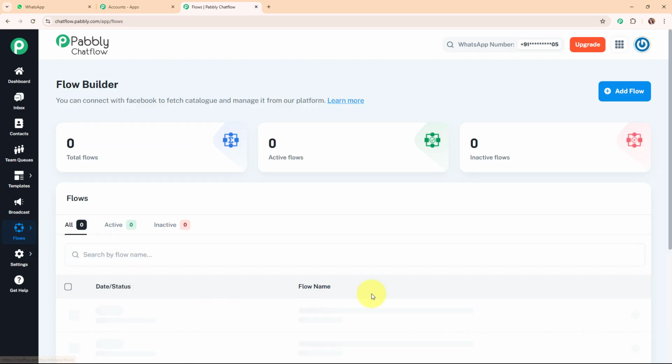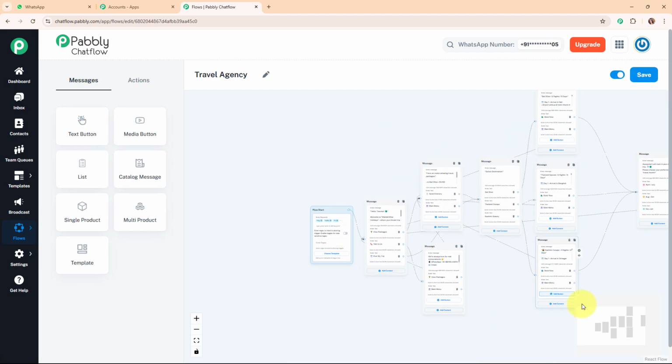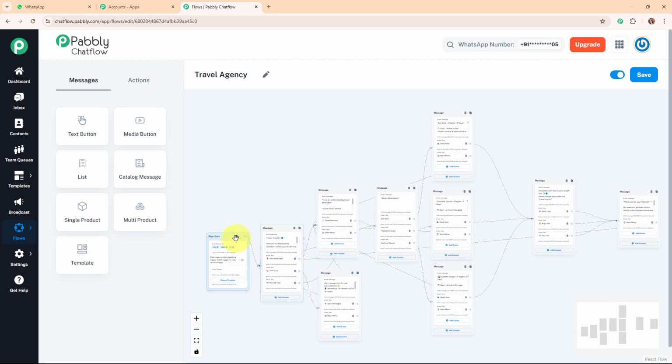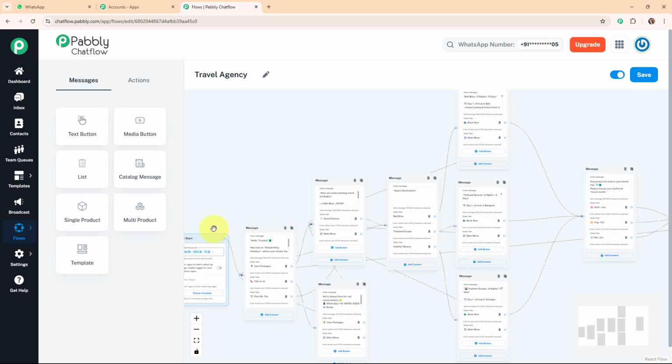Let's move back to our flows. And now here let me summarize the entire chatbot that we just right now created. So here I've taken my trigger as keywords, and then I've set up a hello message for my customer with the quick replies button as view packages, talk to us and plan my trip. And then I've further set up this chatbot for view packages option, where I've added some amazing packages, and the quick reply button as send itinerary or back to main menu.